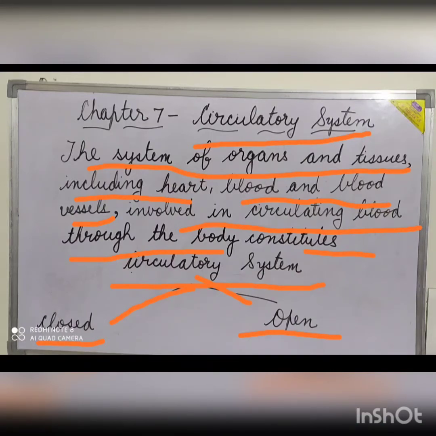Along with this, in human beings the circulatory system consists of two systems: the blood circulatory system and the lymphatic circulatory system. We will study in detail about it in this chapter.